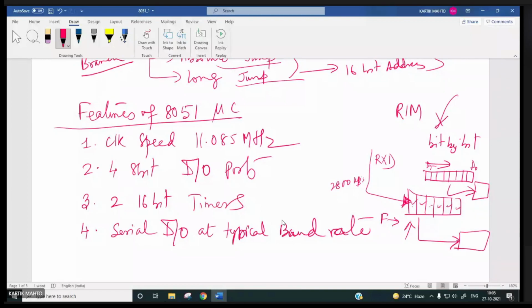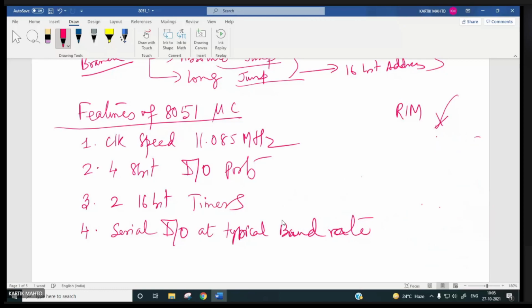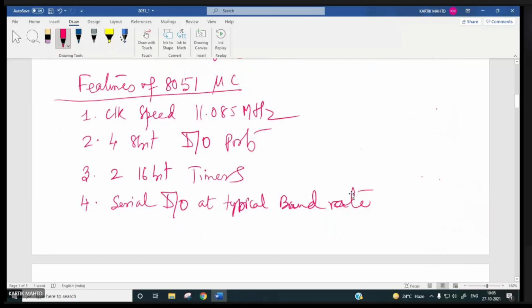Similarly, for transmitting data via the TXD pin, the microcontroller has to put a byte on the serial buffer register, and from here automatically either MS bit first or LS bit first will be sent out at typical baud rate, and the external device will receive data serially from the microcontroller, right? So much features we have added. So serial IO, then